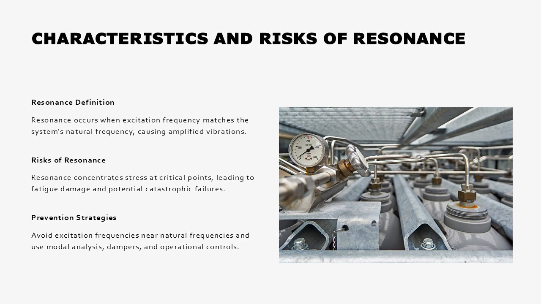To avoid resonance, engineers should ensure that excitation frequencies remain outside plus or minus 20% of the system's natural frequencies. This margin helps prevent interaction between excitation and structural response. Resonance is particularly dangerous because it can occur unexpectedly during operational changes, such as variations in flow rate or equipment speed. Preventive measures include conducting modal analysis during design, installing vibration dampers, and implementing operational controls to avoid critical frequency ranges. Understanding resonance and its implications is essential for maintaining the integrity and safety of piping systems.